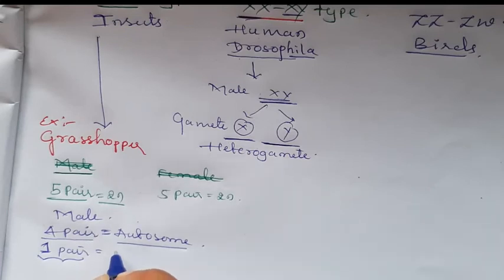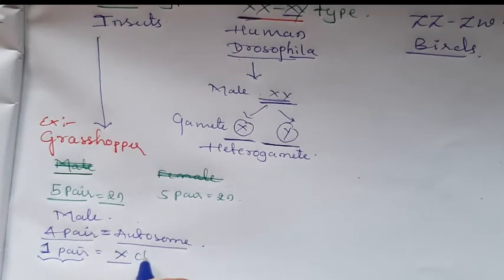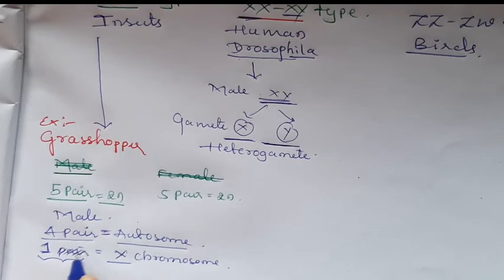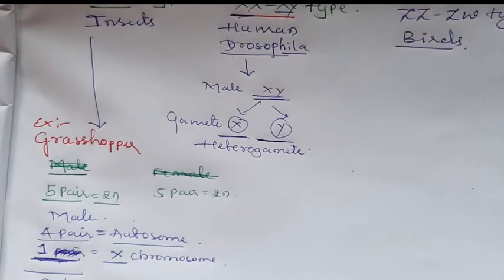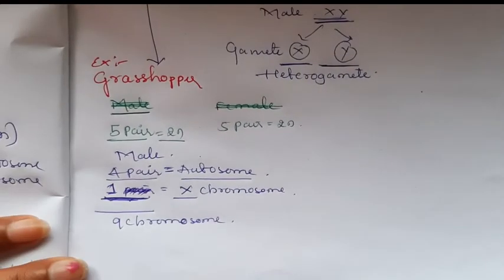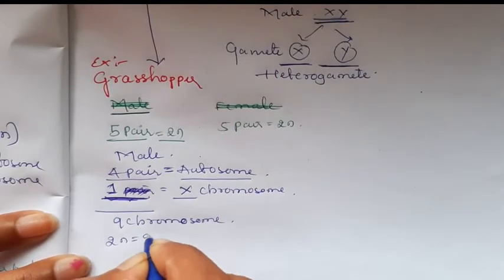Only a single X chromosome is present in case of male grasshopper. Totally 9 chromosomes are present in case of male grasshopper. Here 2n is equal to 9 in case of male.